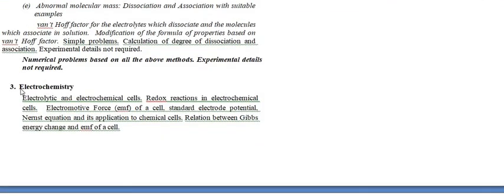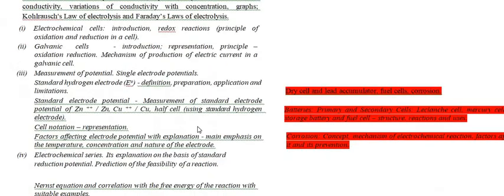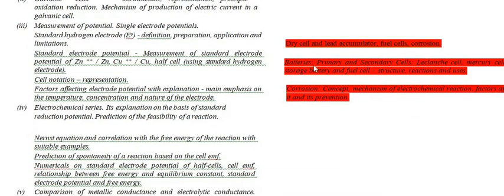Now if we move on to chapter number 3, that is electrochemistry. In this chapter, they reduced only the dry cell and the lead accumulators, fuel cells and corrosion: batteries, primary and secondary cells, Leclanché cell, mercury and lead cells, lead storage batteries, fuel cells, structure, reactions and uses, corrosion concept, mechanism of electrochemical reactions, factors affecting it and its preventions. So these are the only reduced topics, and the rest were intact. There is no change in the rest of the topics.